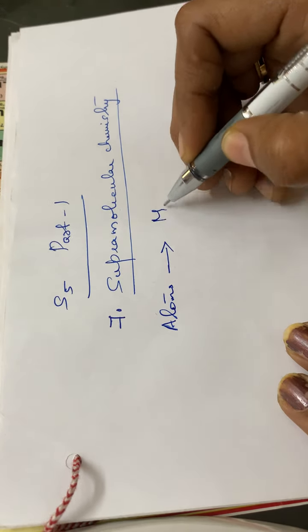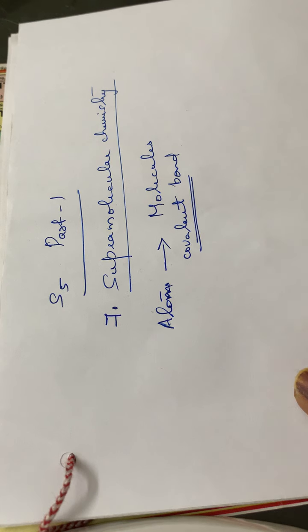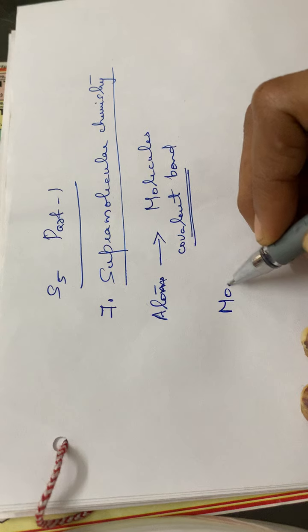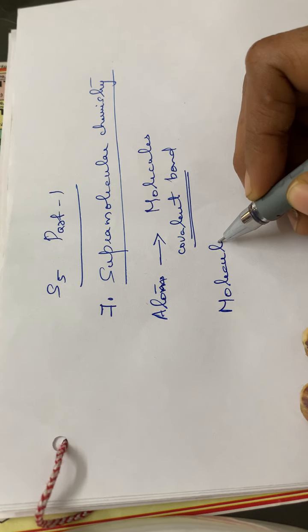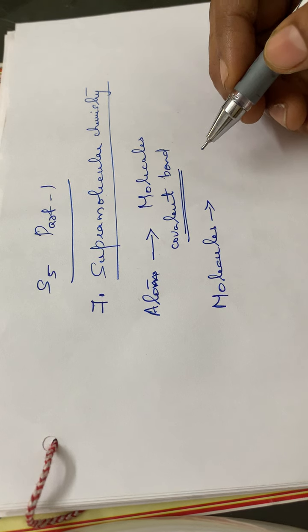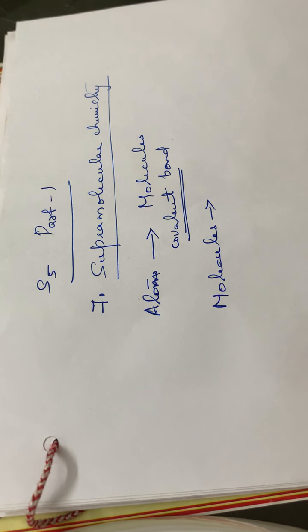So anyway, these atoms are held together to form molecules with the help of a covalent bond. In the case of supramolecules, molecules combine together, but the combination of molecules does not take place by any type of bonding.